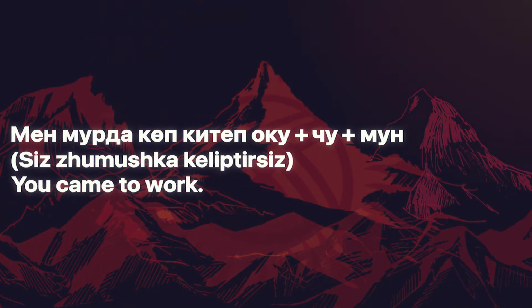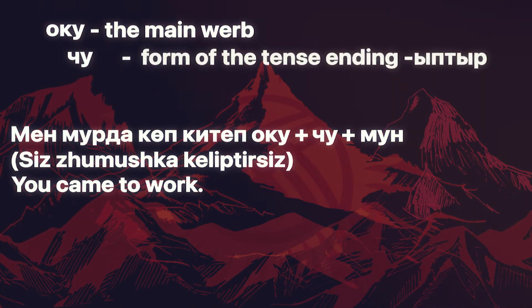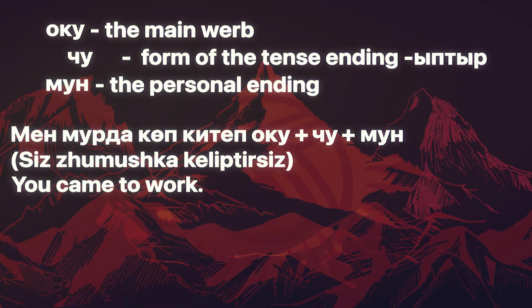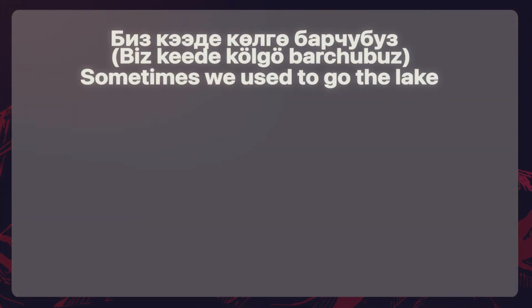Мен мурда көп китеп окучумун. I used to read a lot of books before. In this sentence, the main verb is oku. Chu is past habitual tense ending, and mun is a personal ending. Now that we learned the structure of the positive form, let's see some other examples.